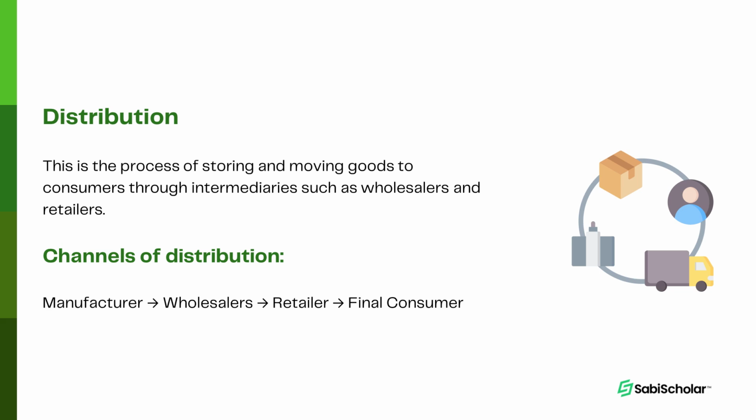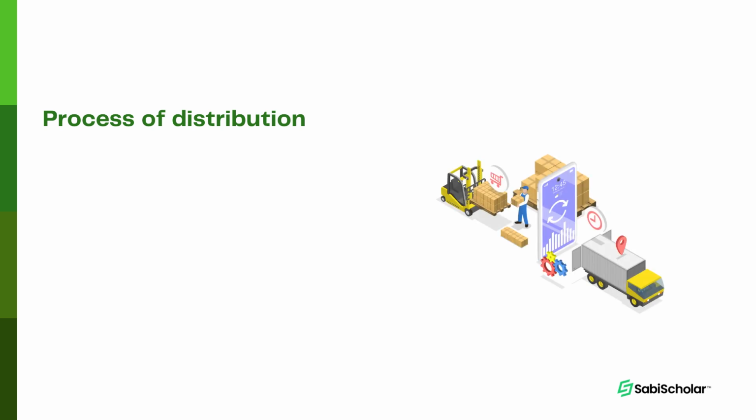Now, this is how the channel of distribution follows. We have the manufacturer. From the manufacturer, it moves to the wholesaler. From the wholesaler, it moves to the retailer, and then it moves to the final consumer. Another thing we have to consider under this concept is the process of distribution. What is the process of distribution? This involves all human and physical means which aid the smooth transfer of goods from the manufacturer to the final consumers. Now, what does this process include?